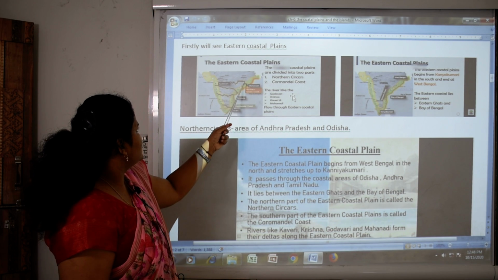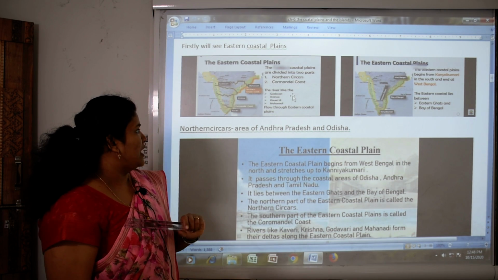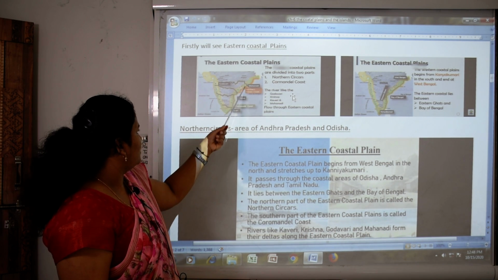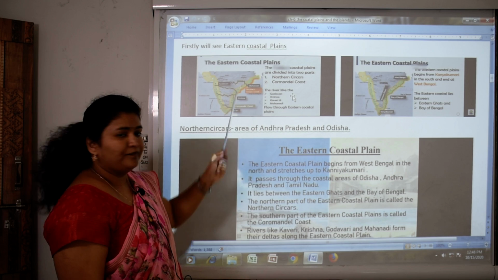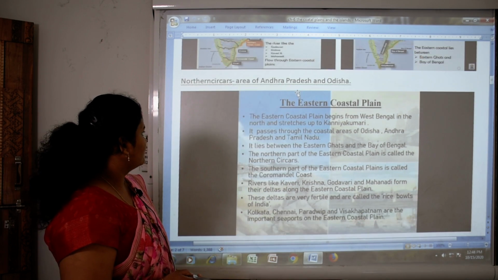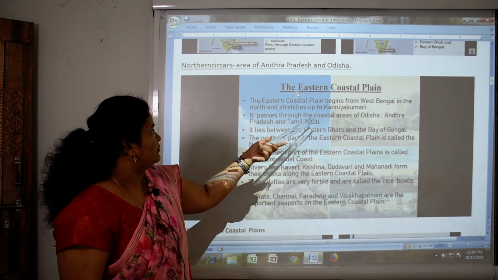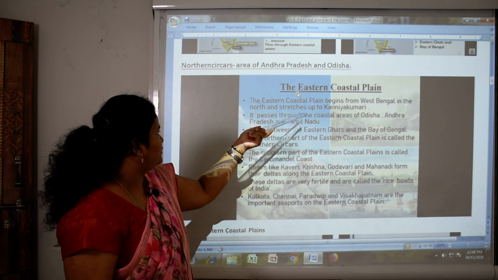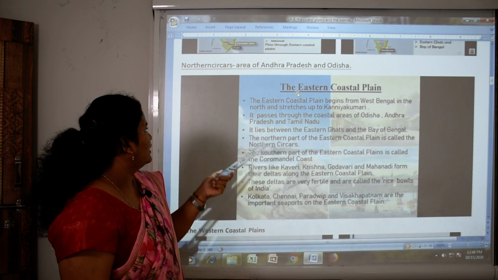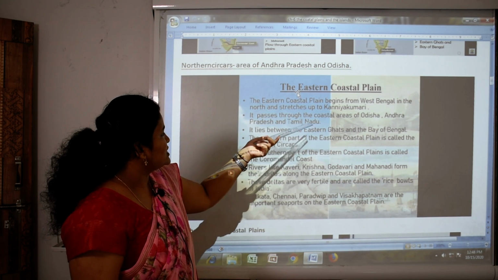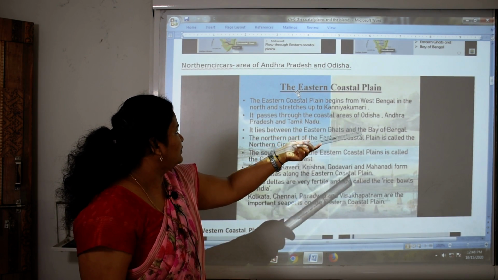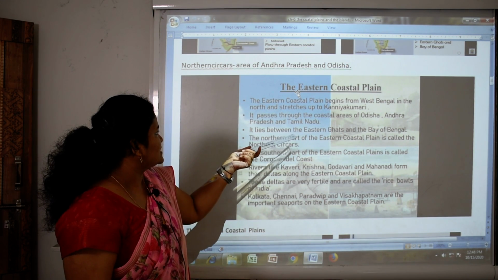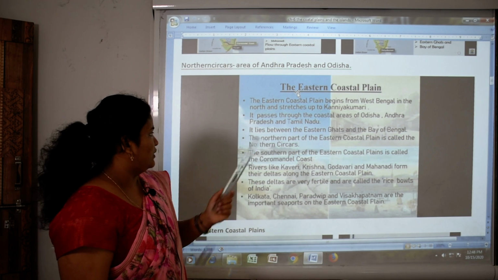Now next, what is the meaning of Northern Sarkars? Northern Sarkars is an area of Andhra Pradesh and Odisha. You can see here this area is called the Northern Sarkars area, okay? The eastern coastal plain begins from West Bengal in the north and stretches up to Kanyakumari. It passes through the coastal areas of Odisha, Andhra Pradesh and Tamil Nadu. It lies between the Eastern Ghats and the Bay of Bengal.